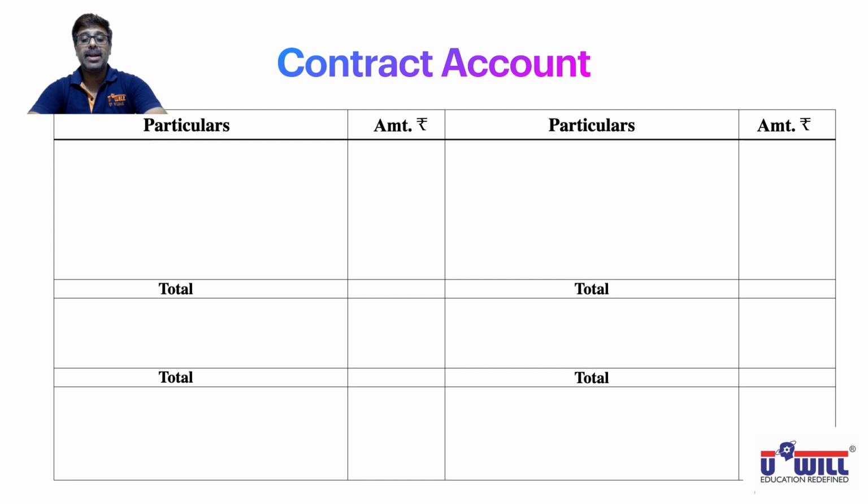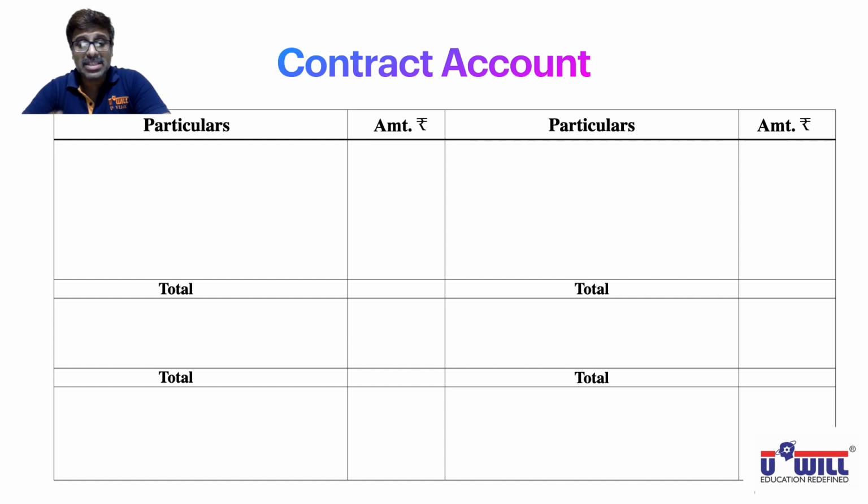So make this format, everyone. Pause the video and make it format, and also mention debit and credit on both the sides. I hope everyone has done the format. Now, as I'm explaining you, all of you keep writing this in your notebook. Okay, this format, you all keep on writing it in the notebook.